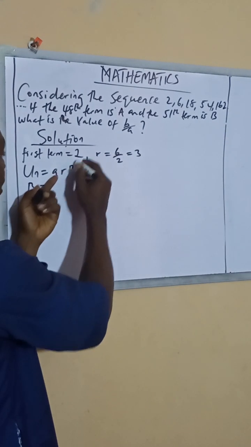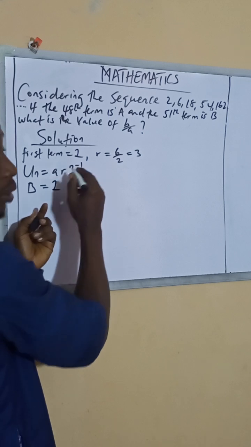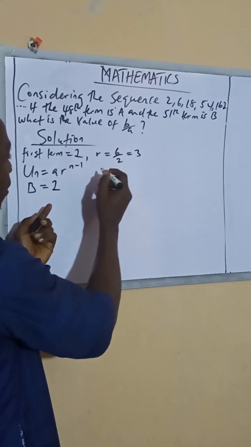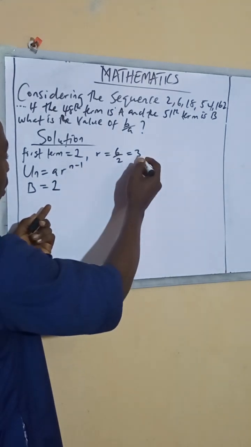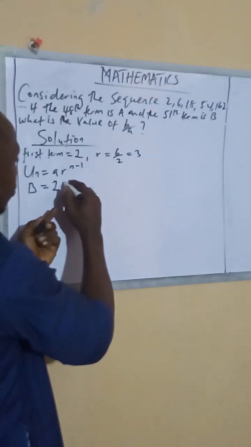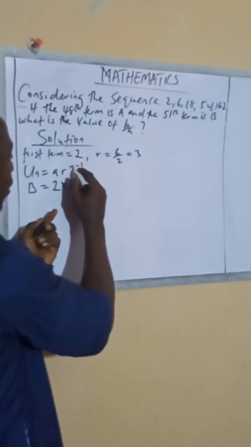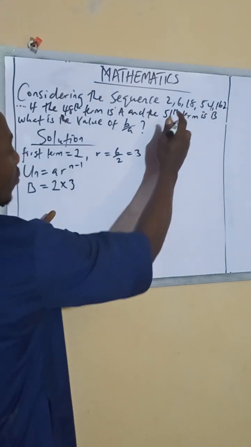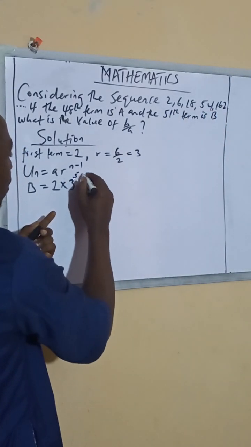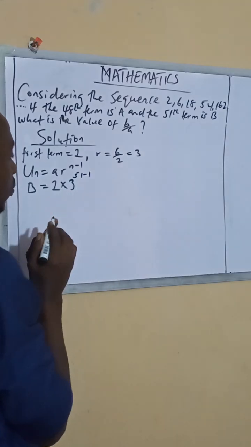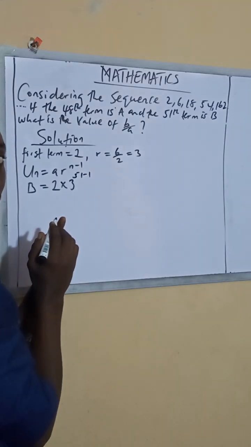What is a? a is the first term, which is 2. What is r? r is 3. So you come and put 2 times 3 raised to the power of n minus 1, where n for B is 51. So B equals 2 times 3 to the power of 51 minus 1. You understand that?